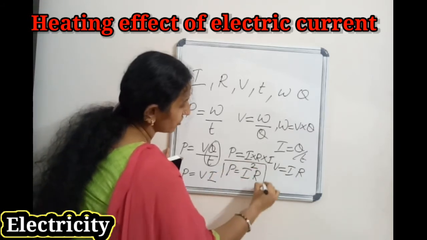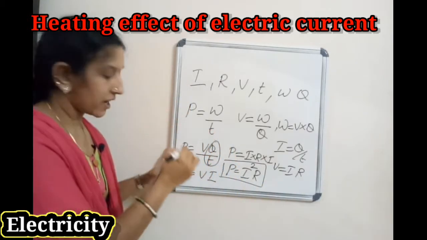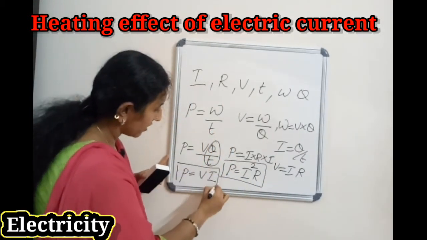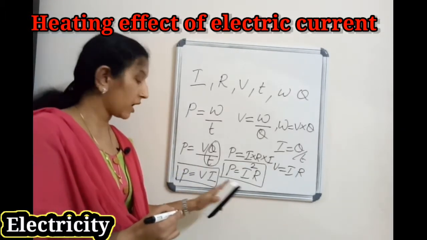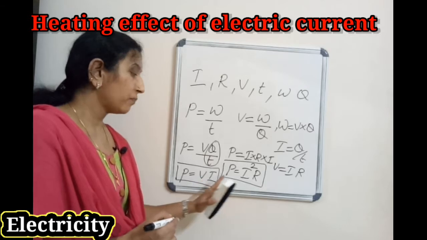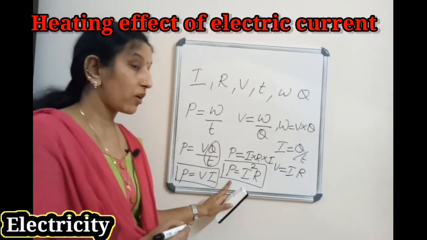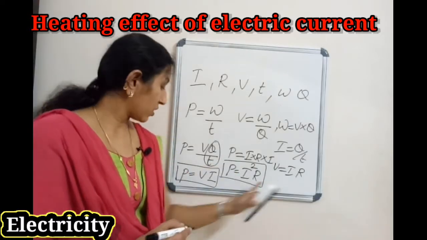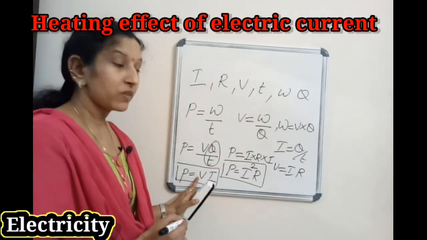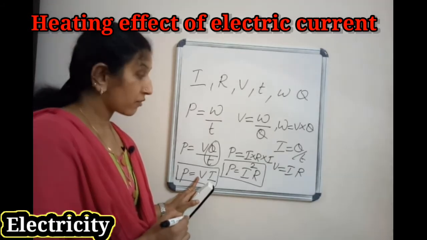So another equation for power, P equal to I square R, and another one P equal to VI. So two equations we studied for power. How we got I square R? Because V equal to IR, so we substitute IR for V in P equal to VI.